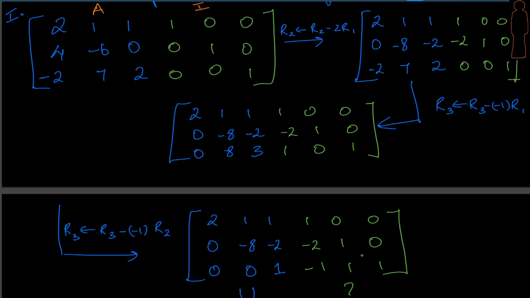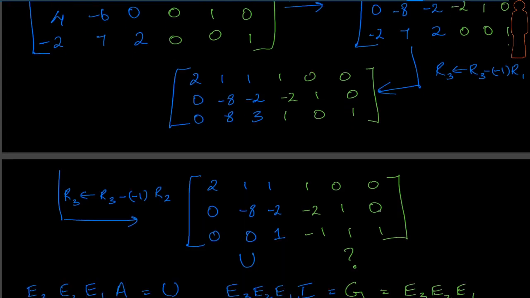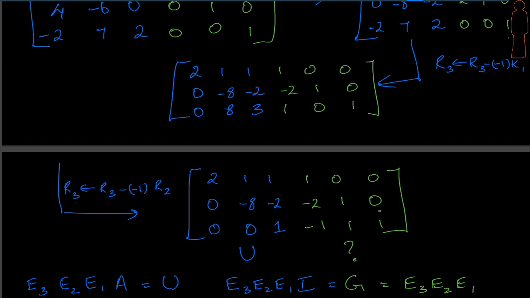But the question is, what in essence is this matrix? Is it possible for us to relate this to something that we have learned already, right? Could this be the U? I'm sorry, could this be the L, right? So think on those lines, and maybe you could pause the video and try to check the answer for yourself. Okay, so now let me continue and see what we are getting there, right?